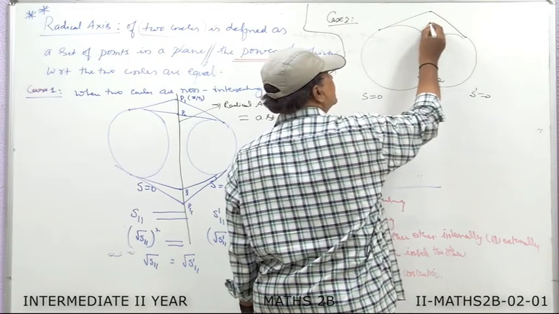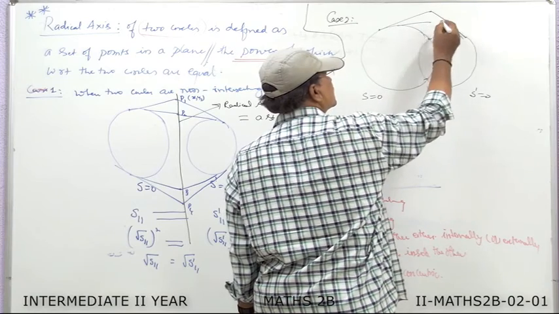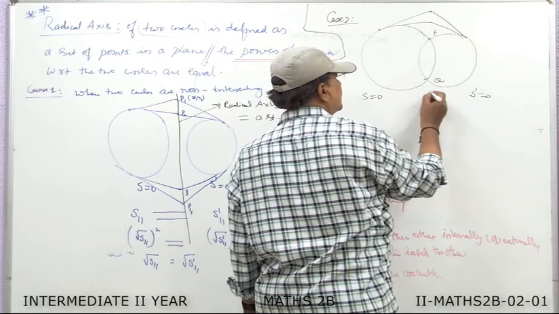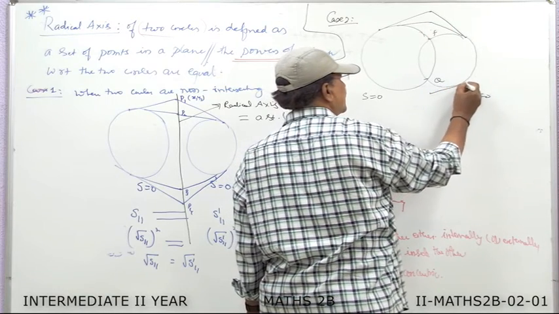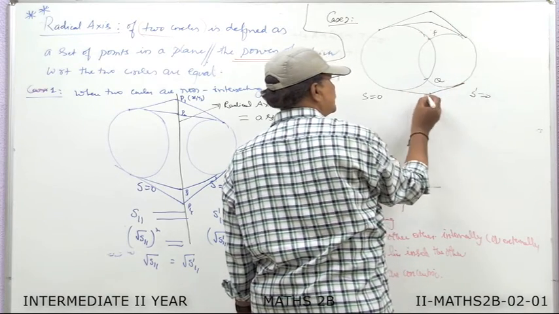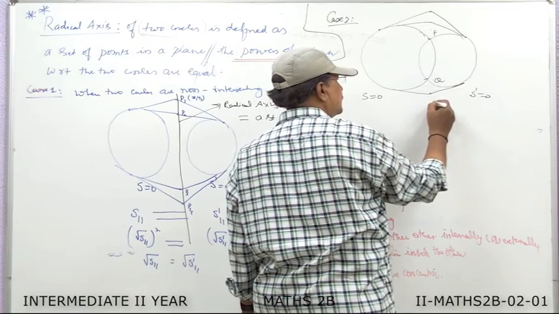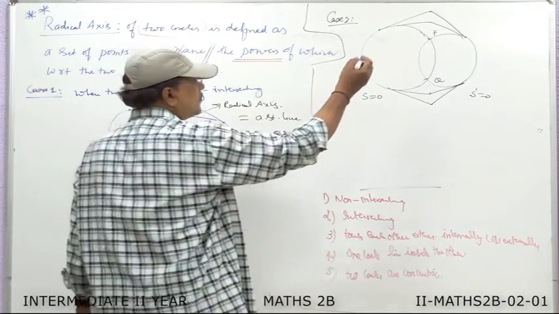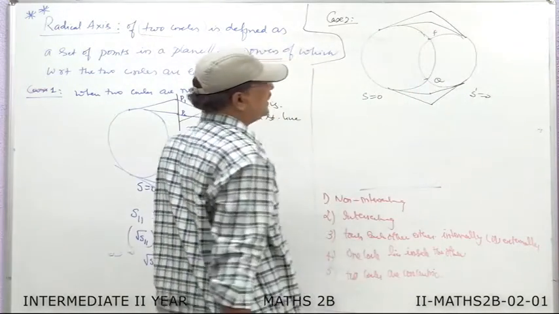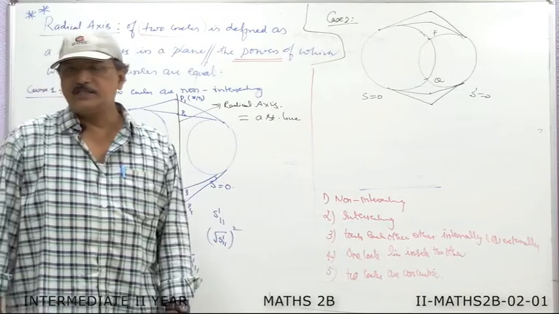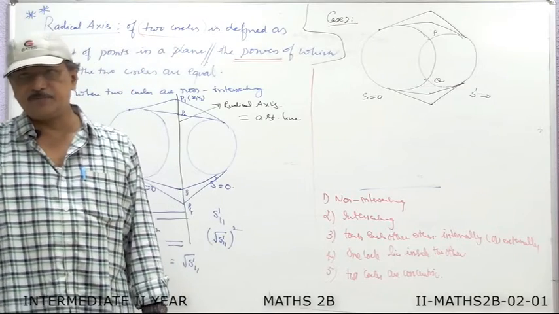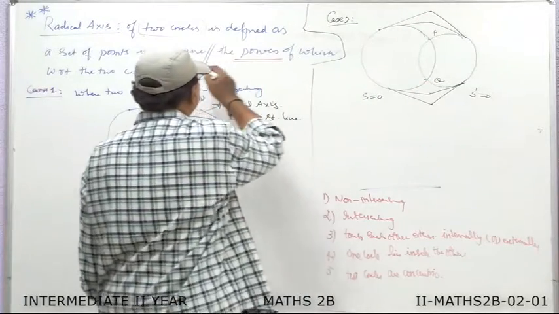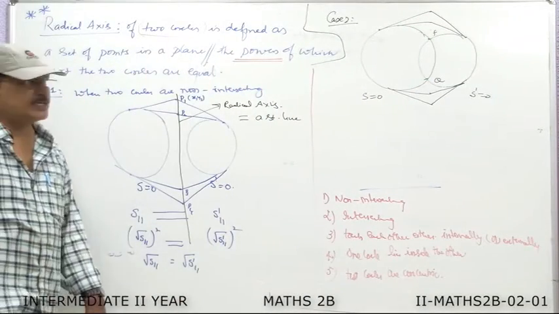Now I take some other point here. From this point, I draw the tangent to the first circle and the second circle. In the same way, we can take another point here, similarly here. Draw the tangent to the first circle, similarly to the second circle, and one more point, draw the tangents. Now, if you observe these points, all of them satisfy the condition that the lengths of the tangents drawn from these points are equal. That means these points satisfy the condition given in the definition.